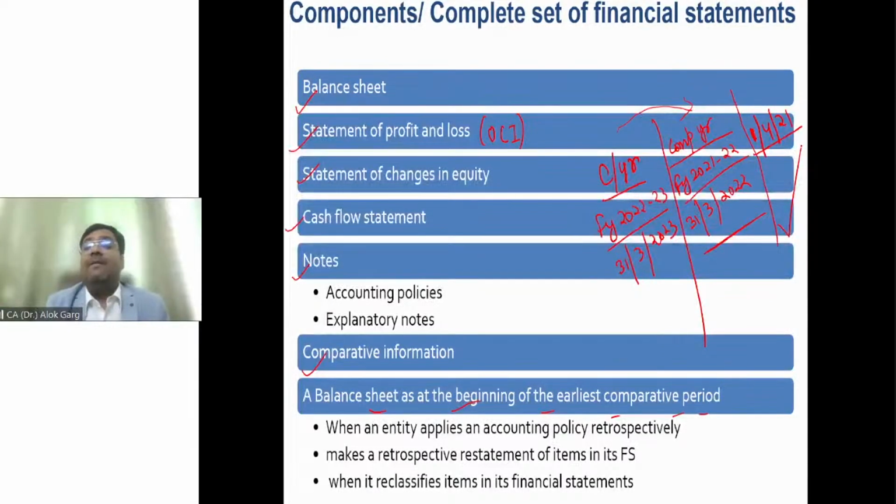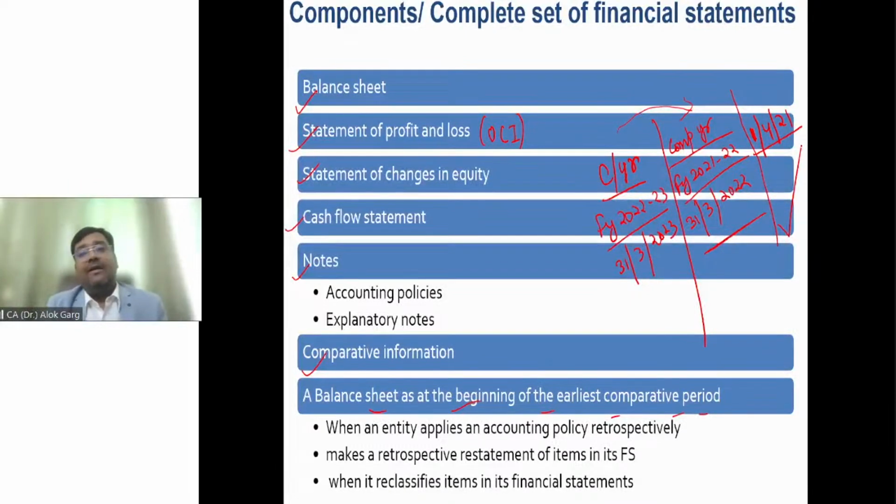If the company is correcting a prior period error retrospectively, then the company has to give the third balance sheet, right? Sir, what is the objective of the third balance sheet? The third balance sheet, the opening date balance sheet of the comparative period, is required when the company is changing the accounting policy retrospectively, or when the company is correcting the prior period errors, or when the company is reclassifying any item in the financial statement.